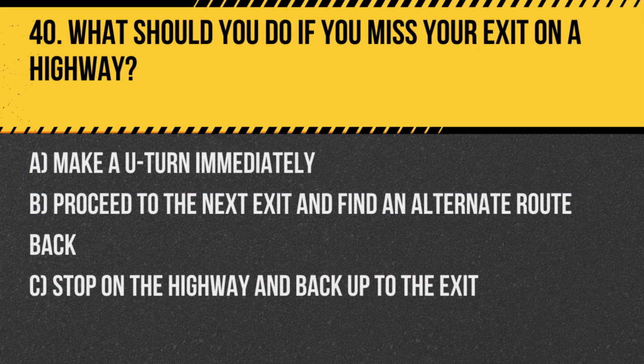Question 40. What should you do if you miss your exit on a highway? A. Make a U-turn immediately. B. Proceed to the next exit and find an alternate route back. C. Stop on the highway and back up to the exit. Answer. B. Proceed to the next exit and find an alternate route back. It's unsafe to stop or reverse on a highway. Finding the next exit is the safest option.